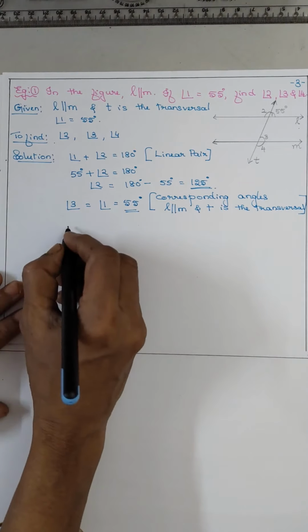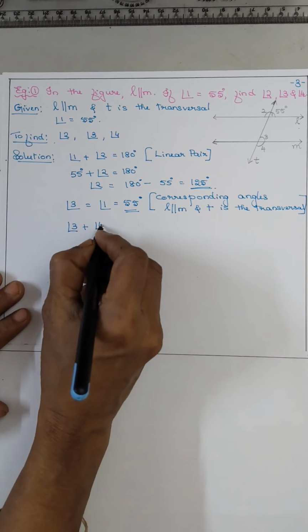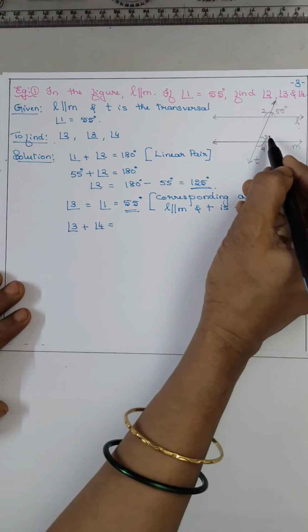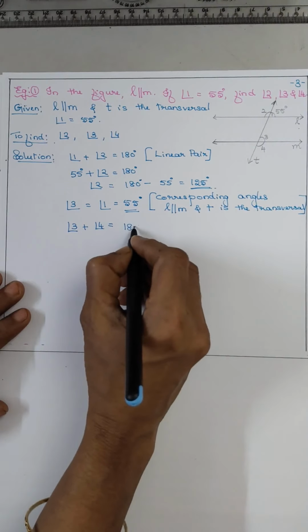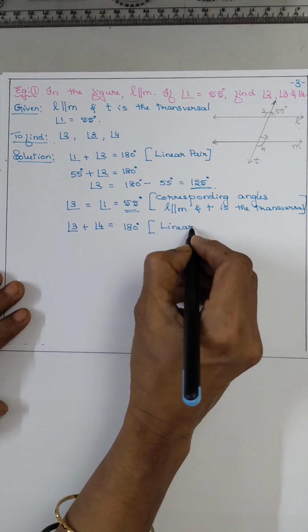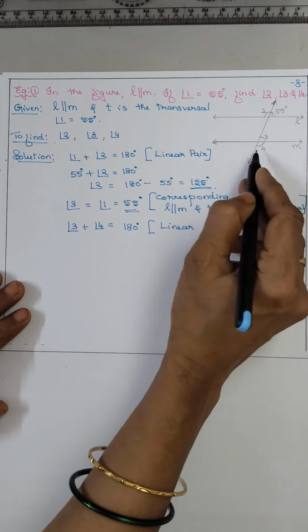Now angle 4. Angle 3 plus angle 4 is equal to 180 degrees. Why? Again they form a linear pair, isn't it?